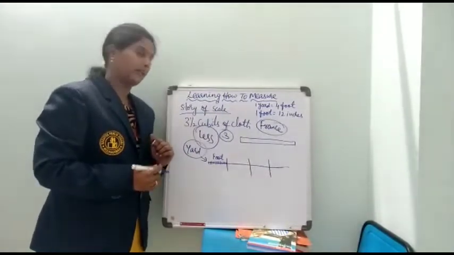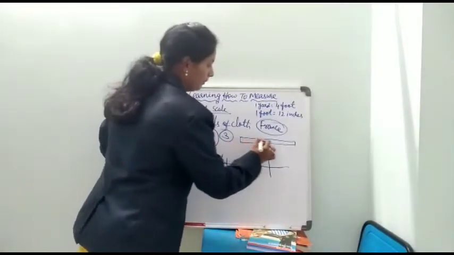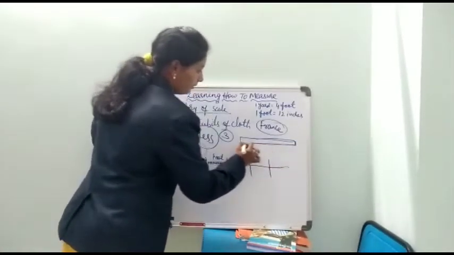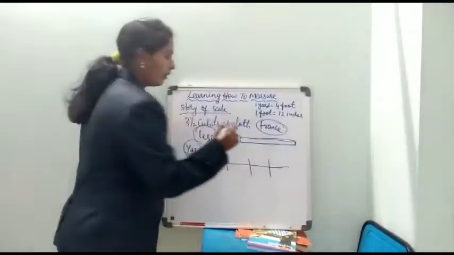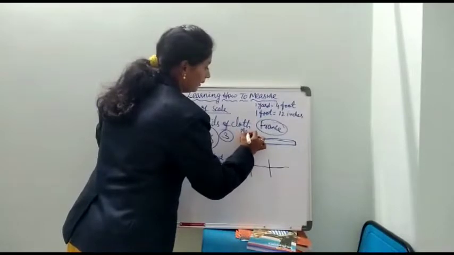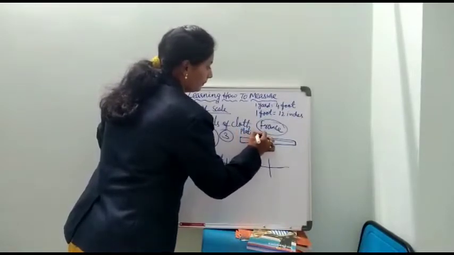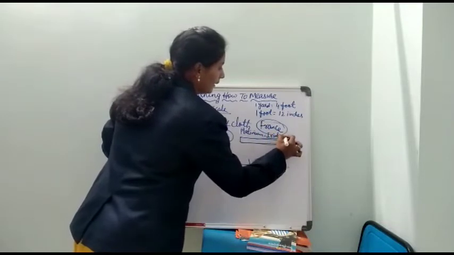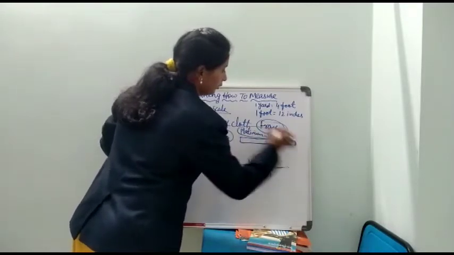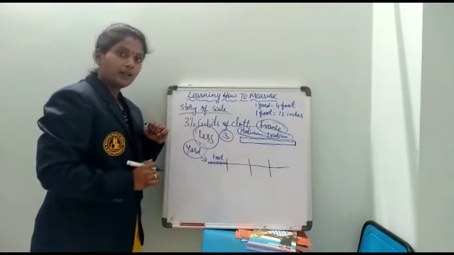designed a meter scale with a metal called platinum iridium. It's a kind of metal which they used to design the meter scale.